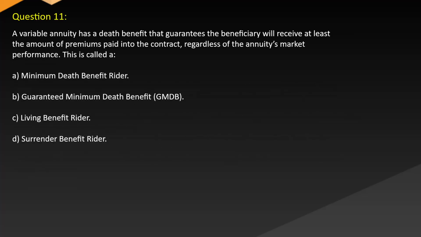Question 11. A variable annuity has a death benefit that guarantees the beneficiary will receive at least the amount of premiums paid into the contract regardless of the annuity's market performance. This is called A. minimum death benefit rider, B. guaranteed minimum death benefit, GMDB, C. living benefit rider, D. surrender benefit rider.